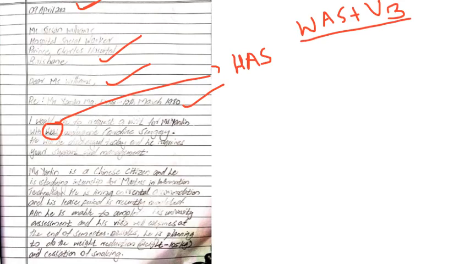So "was" plus V3 comes when it was done by somebody else for us. But if it's done by us, by ourselves, then we use "has" plus V3. So here it should be "who has undergone cardiac surgery, cardiothoracic surgery." That's what is given in the question. We can stick to that.